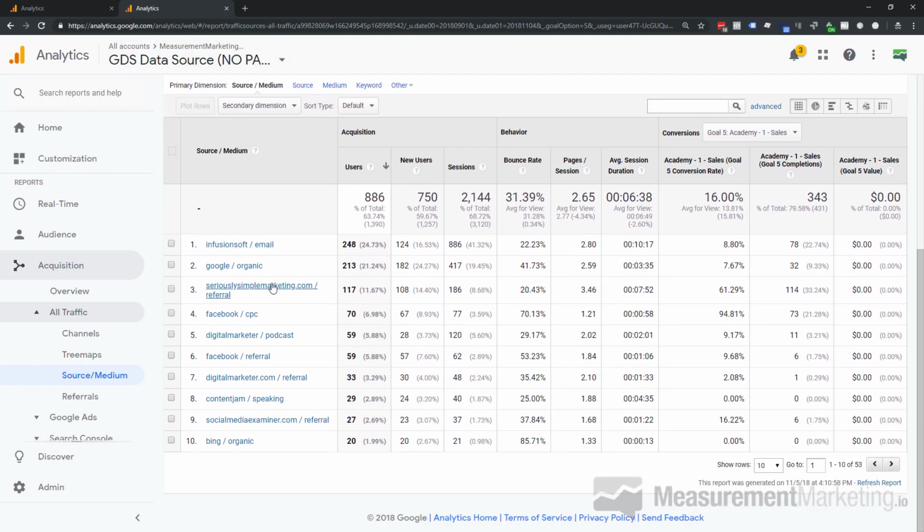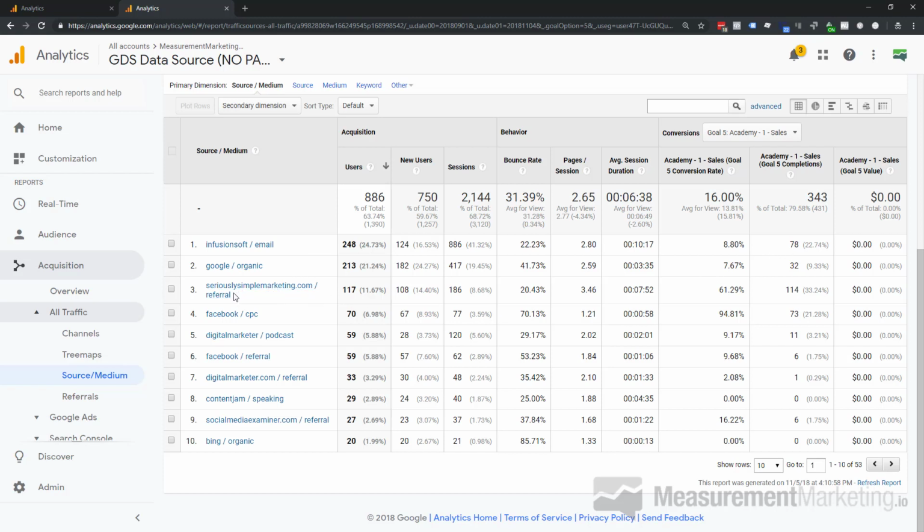Finally, let's take a quick look at Measurement Marketing. So now we're at much lower traffic than Google Analytics. I pulled up a bunch of data here, but I wanted you to see this in process. So we've got the Academy sales. Remember, this is our awareness of the sales page. So we can see Infusionsoft email. It's our backend email service that makes people aware of the page.